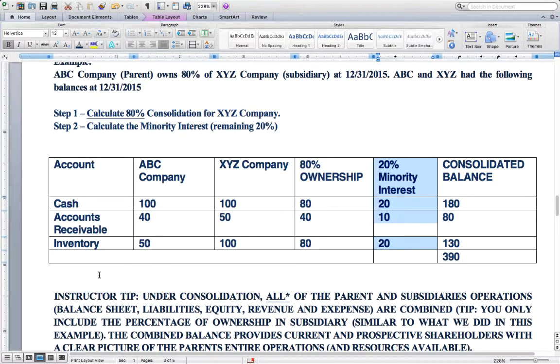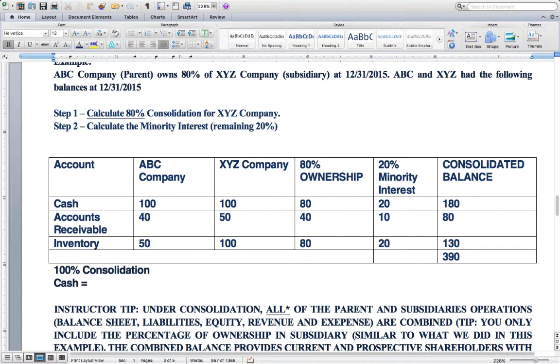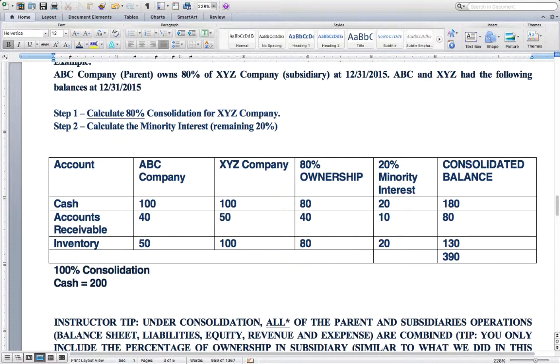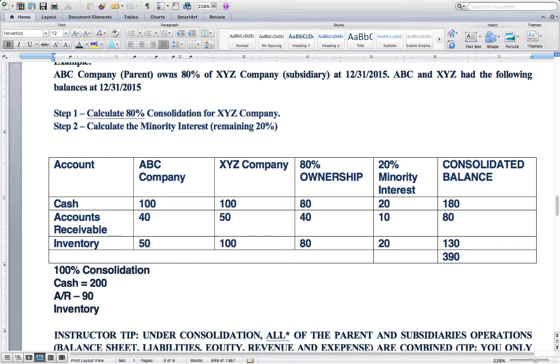If you were to account for this as 100% and subtract out the balances, then you would show the 100% consolidation, which for cash would equal 200, AR would equal 90, and inventory would equal 150.